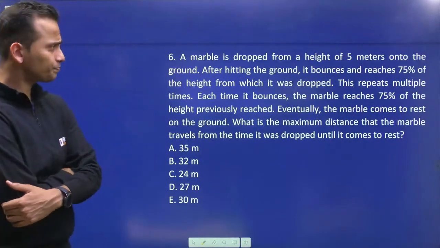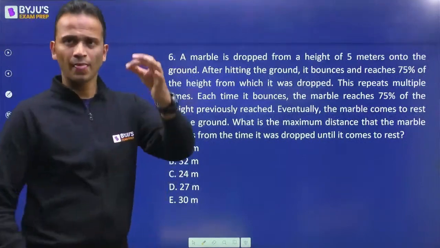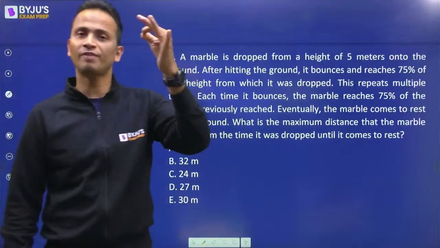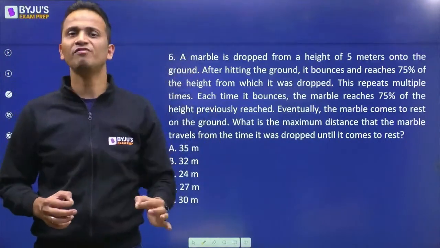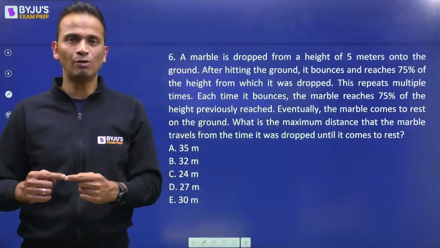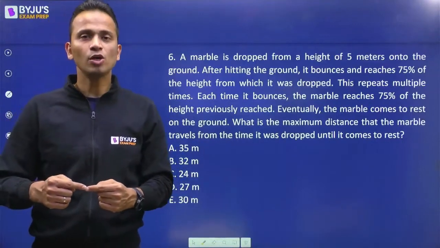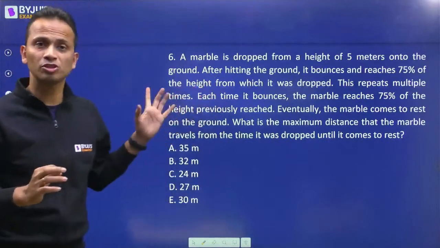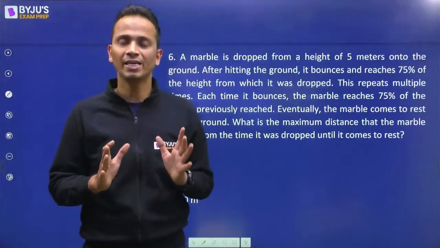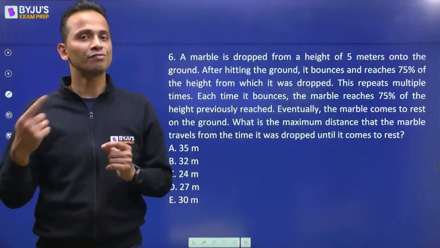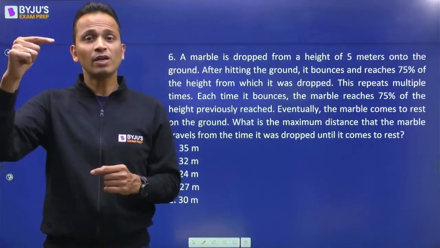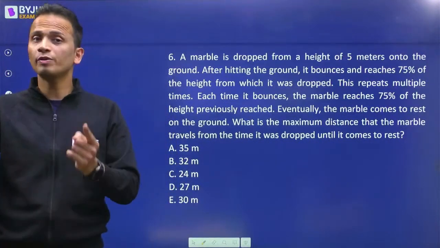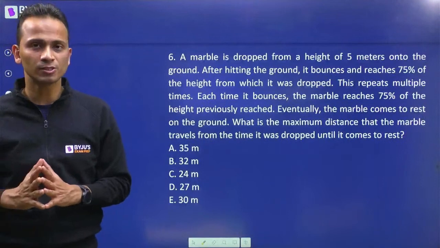चलिए solve करें. Now understand that. Now first of all, the ball is dropped, or what is this? Marble. Marble is dropped from a height of 5 meters. ठीक है? So it will travel 5 meters downwards. Then it will bounce, okay, and will go up by a distance which is 3/4, 75% of the previous height. So 3/4 of 5. So it will go up and will come down by the same distance. Then it will go up by 3/4 of the previous value and come down by the same distance, right?